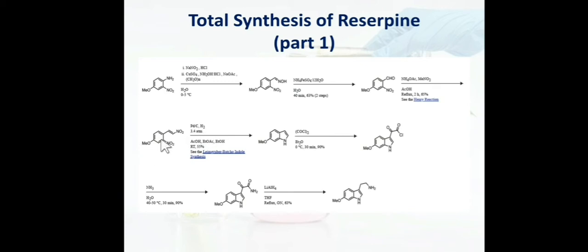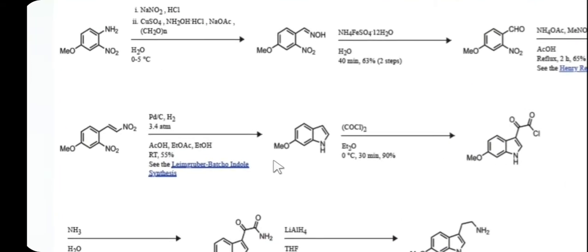Now friends, once we have the iron and acidic condition, two things happen: there is a reduction of the NO2 and a cyclization to form this indole derivative. This is a very famous reaction known as the Leimgruber-Batcho indole synthesis.